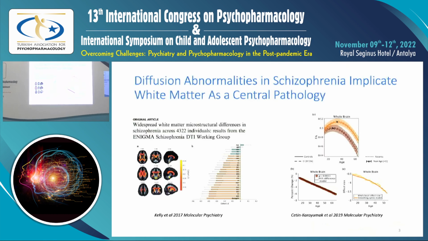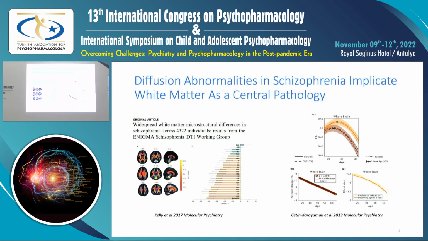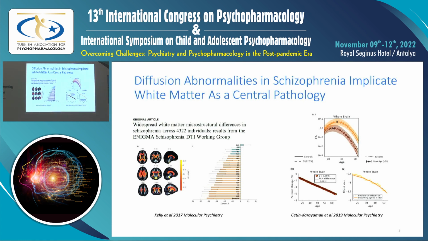As we have learned through the preceding two talks, there are a large number of studies that have used diffusion tensor imaging in populations of individuals with schizophrenia. This large body of work has strongly implicated white matter as a central pathology in the etiology of the illness. Here, I highlight two principal studies which showcase this. One is the ENIGMA study by Kelly and colleagues, and the other is a study by our group, which was discussed in depth earlier, both of which show that the diffusion tensor metric fractional anisotropy, or FA, is reduced in individuals with schizophrenia.